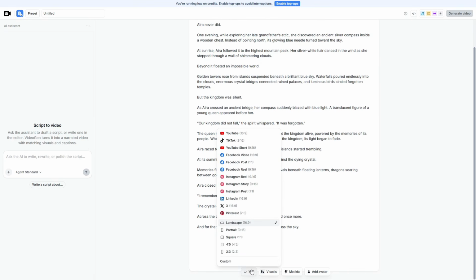First is aspect ratio. This is where we choose the aspect ratio that best fits the platform where we plan to publish the video. For example, for a standard YouTube video, you can use 16:9. If you're creating a vertical video for YouTube Shorts, TikTok, or Instagram Reels, you can choose 9:16. For this video, I'll select 16:9.